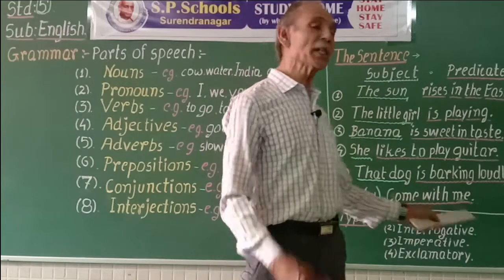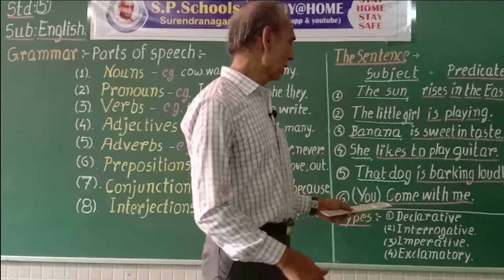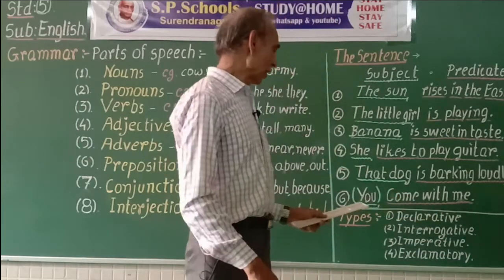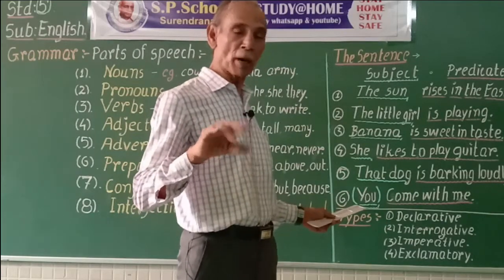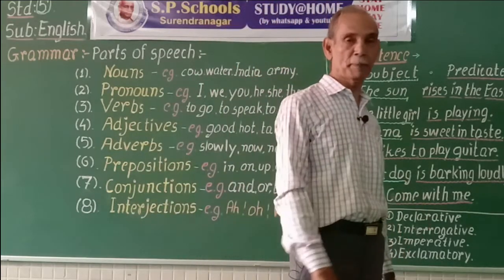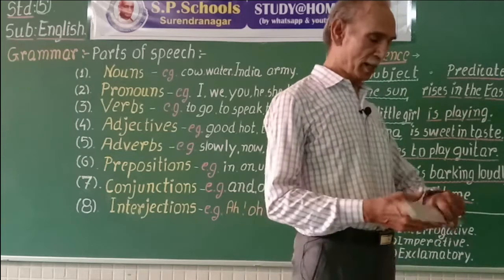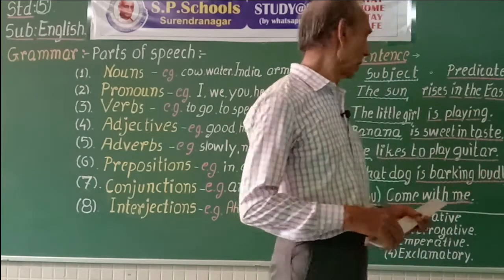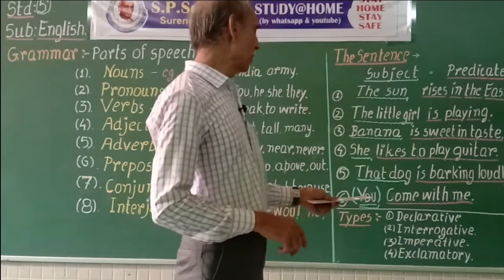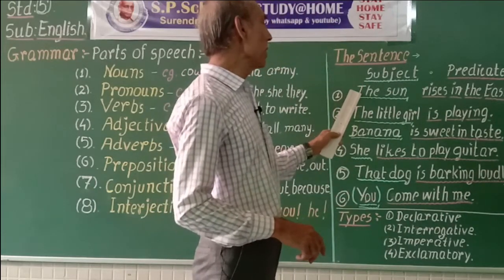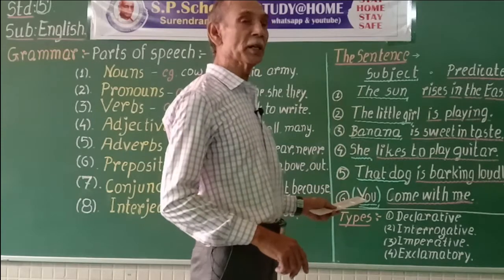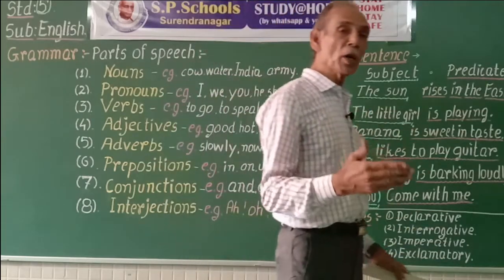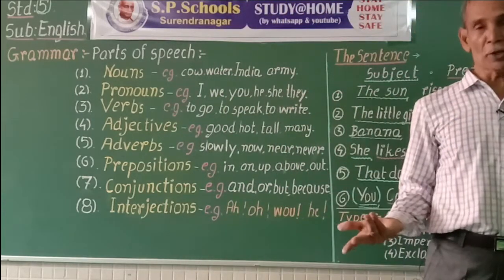So come with me is a sentence. Come with me is the predicate. The subject is hidden, you. Come with me means you come with me. Like that, the subject may be expressed or hidden. The subject may be a noun, a pronoun, or a group of words.